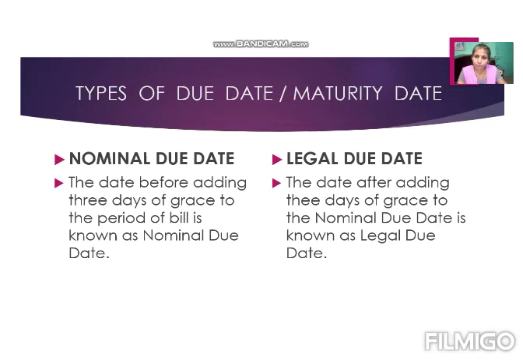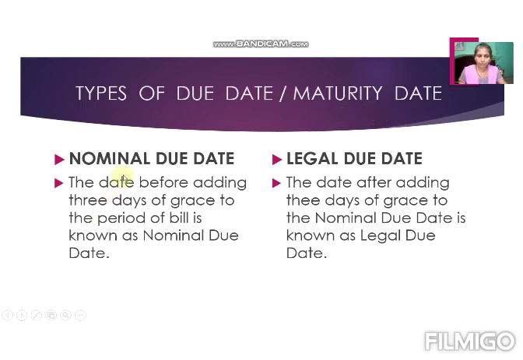That means the due date or maturity date is the date on which the drawer has a right to ask for the payment. The date on which the drawer gets the payment of the bill is known as the due date or maturity date. Not necessarily the drawer only; the person who is holding the bill, who gets the payment of the bill on the due date, that date is known as the maturity date or due date.